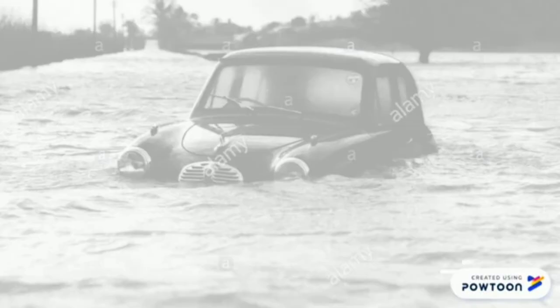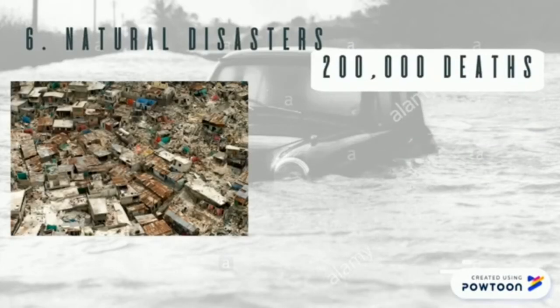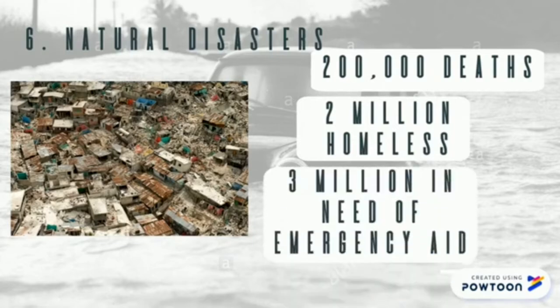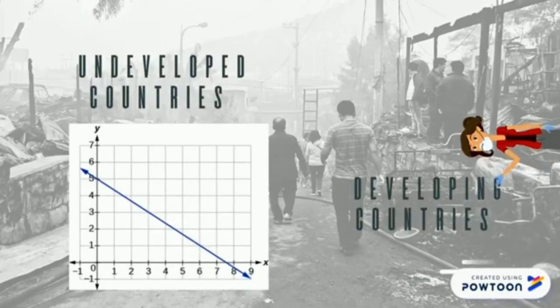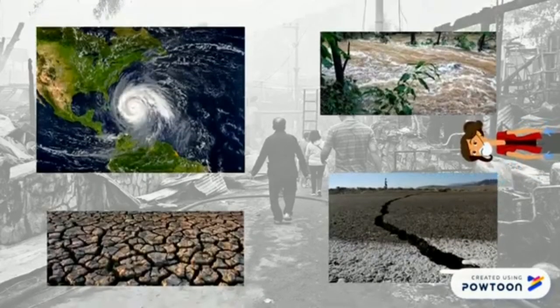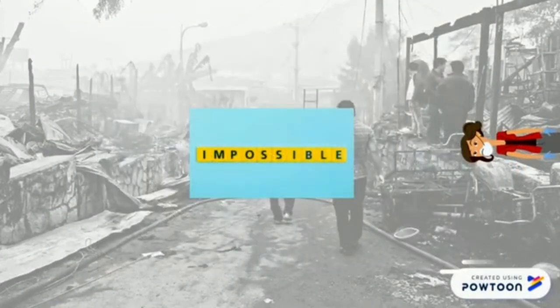The sixth cause we have here is natural disasters. The Haiti earthquake in 2010 led to over 200,000 deaths, 2 million homeless, and 3 million people in need of emergency aid. Underdeveloped and developing countries are systematically less prepared than developed ones to face the consequences of a natural disaster, such as hurricanes, earthquakes, droughts, and floodings. Therefore, they take longer to recover from these events, often finding it impossible.